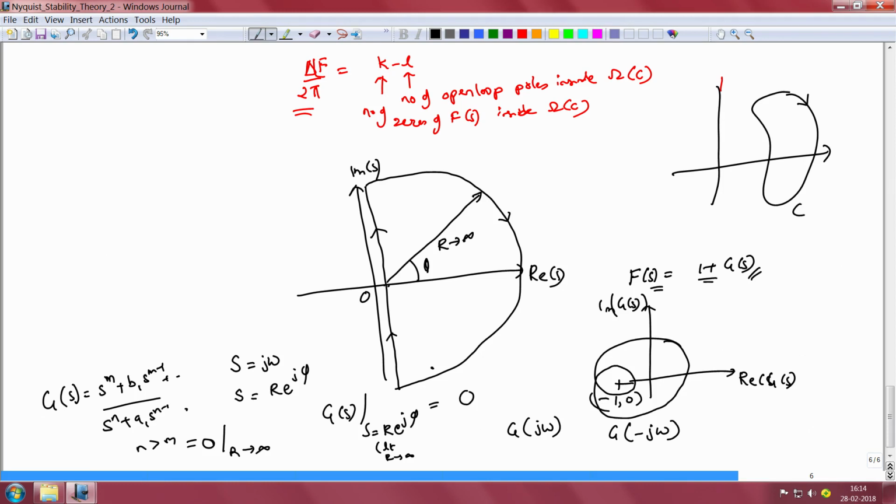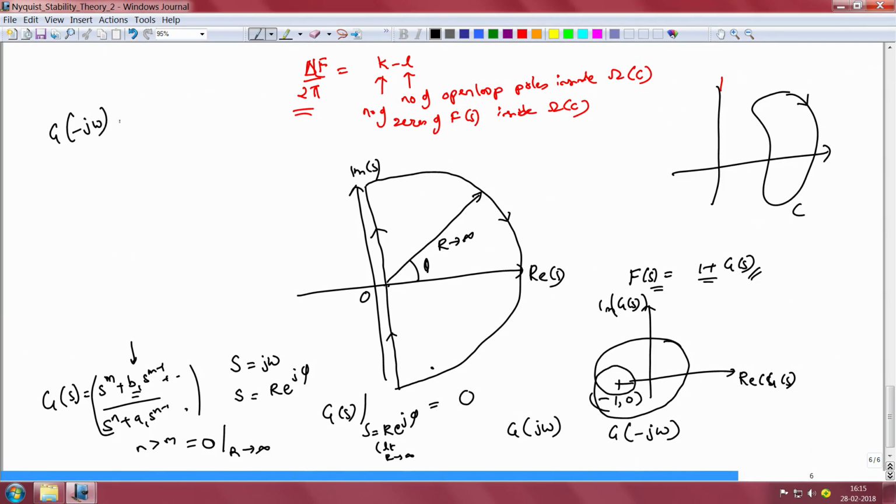However, there is a further simplification that is possible by noting that since g represents the transfer function of a real system, when we write it down as a ratio of two polynomials as we have done here, all the coefficients a1, a2, a3, b1, b2, b3 and so on are real numbers.